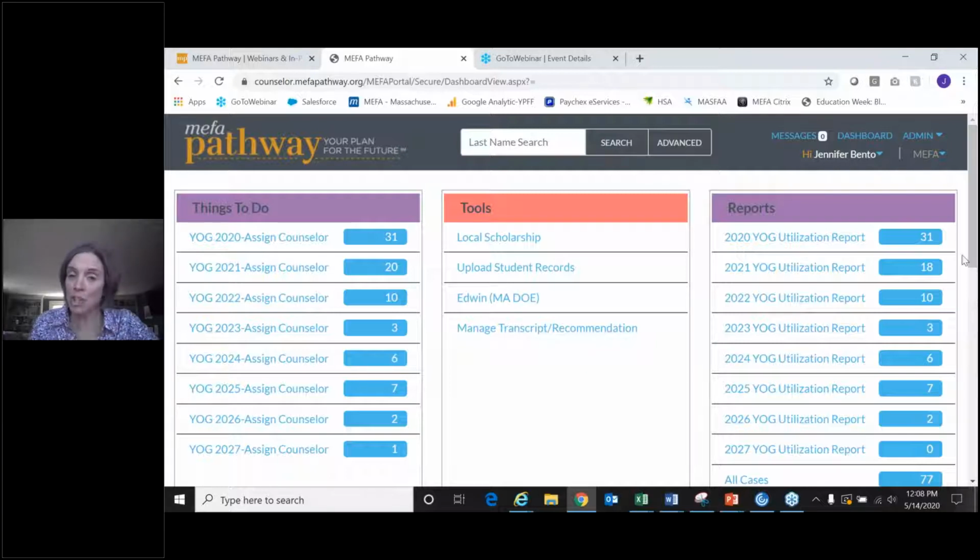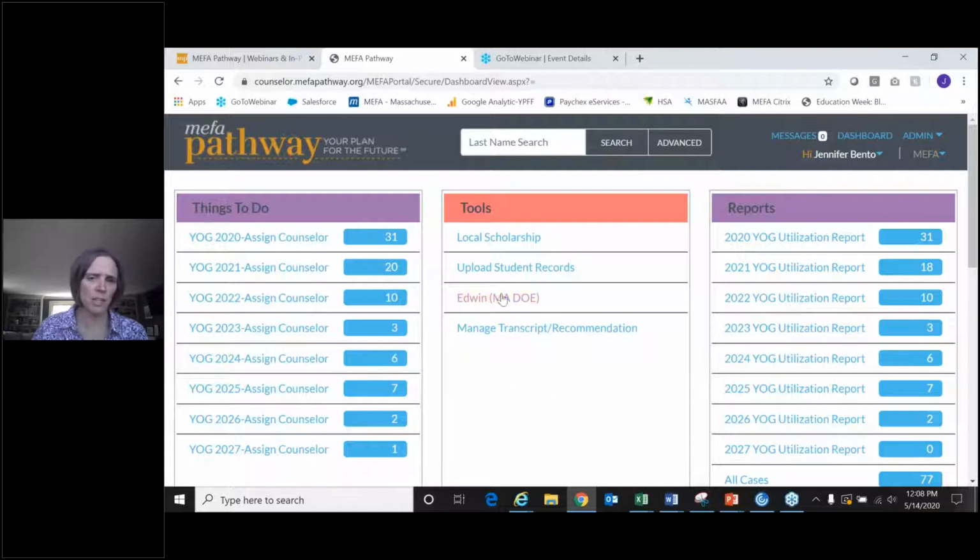Schools do not have to upload student data. We've made it very easy so that you can. The file that is compatible with our system is the exact file that you prepare for DESE 3 times a year. So depending on your student transition rate, some schools choose not to upload the student file. Some schools do it once a year. Schools that have a higher transition rate could do it 3 times a year. But it's a very simple process.